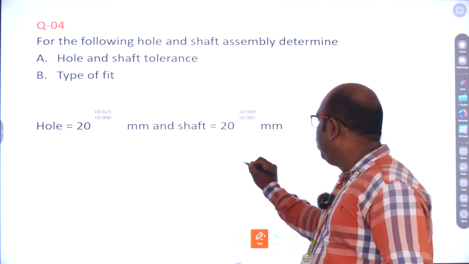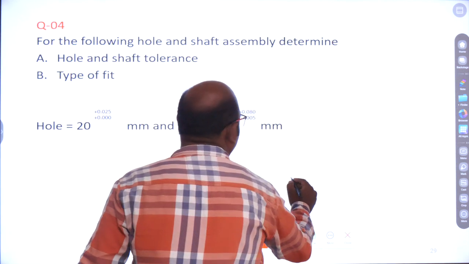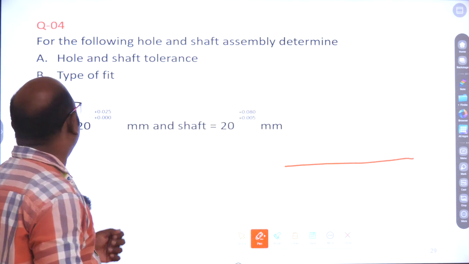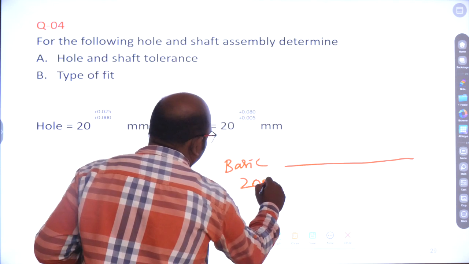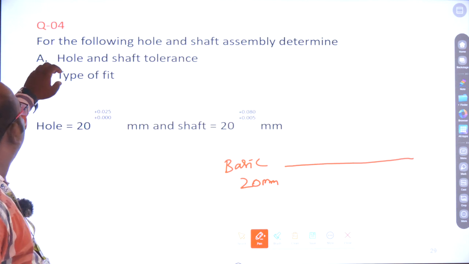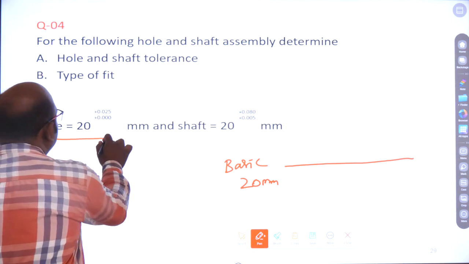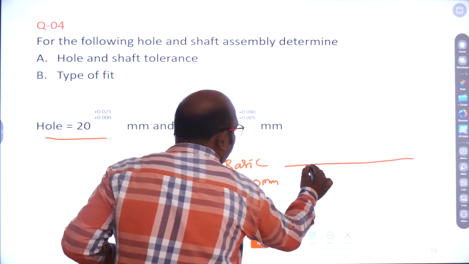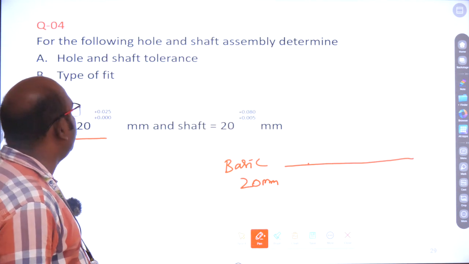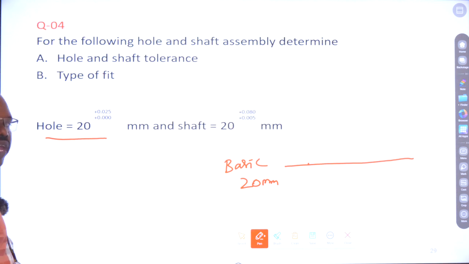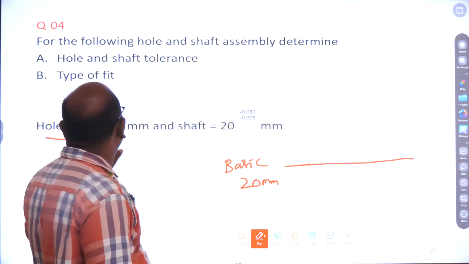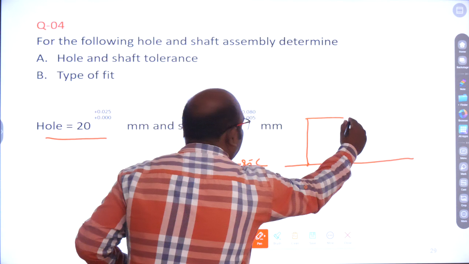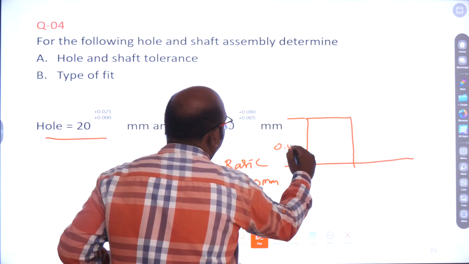Here, same principle. So simply draw the line for basic dimension, 20 mm. What are the dimensions of the hole? Hole is 20. Lower limit is 0. Upper limit is 0.025. And the shaft is 0.05, 0.08. First draw this. How much is this? 0.025